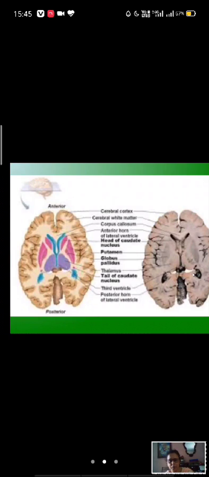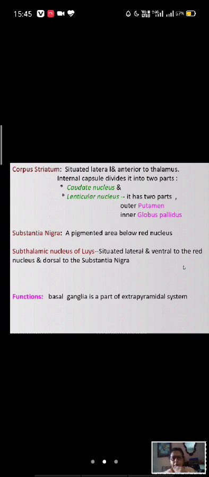Again, the same structure showing differently. Clearly, this is the same structure. I'll send you this figure so that you can easily check this. Which nucleus is this? Now, corpus striatum. Corpus striatum is situated lateral and anterior to thalamus, as we have told you. Caudate nucleus and lenticular nucleus, which has two parts, putamen and globus pallidus, and that we have already discussed.